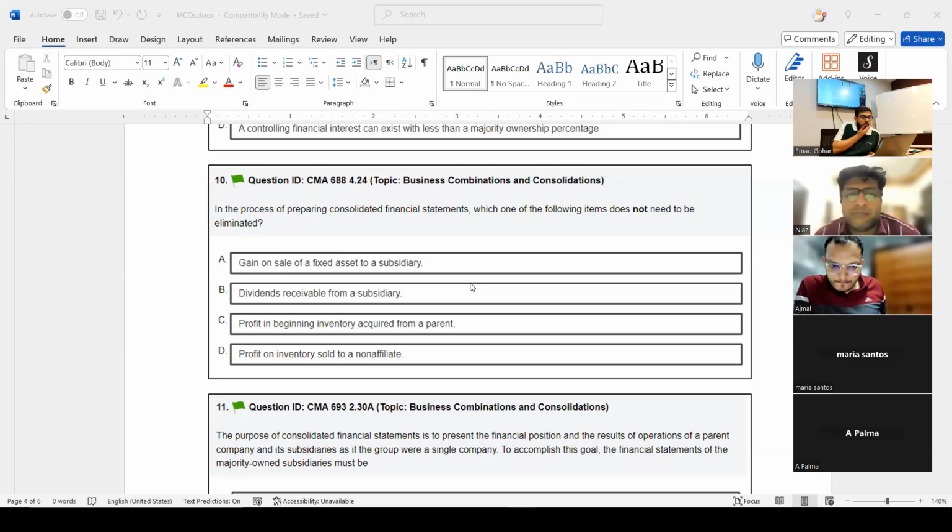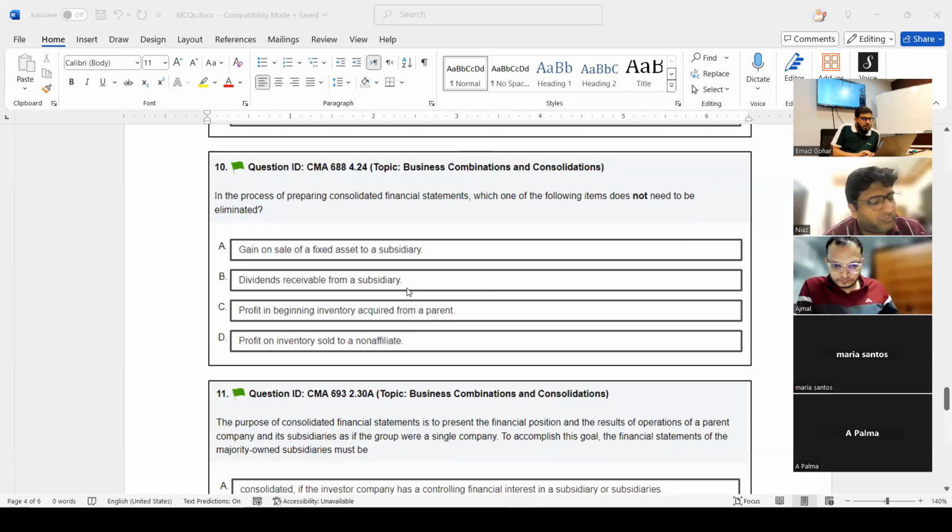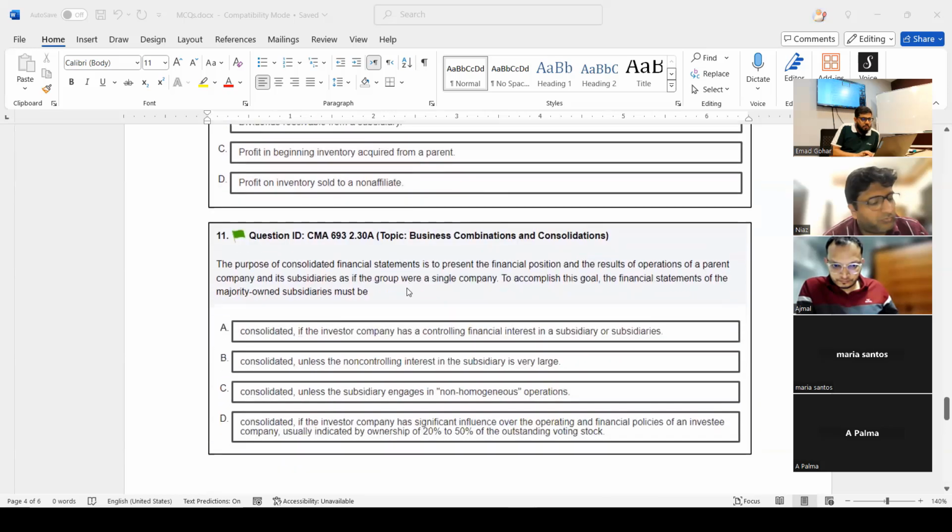What about D? Profit on inventory sold to non-affiliate. Non-affiliate means it's not your group company. External company. So definitely D is the answer. Very simple question. I think the easiest question till now was this one. They said not need to be eliminated. So it's very clear that option D is correct.